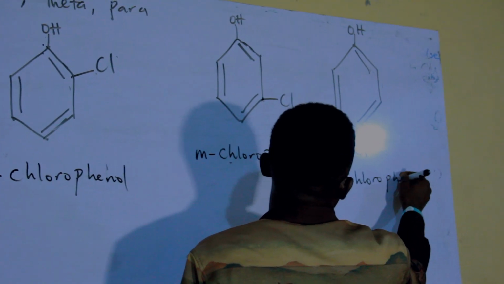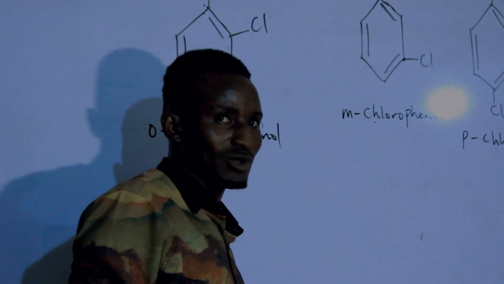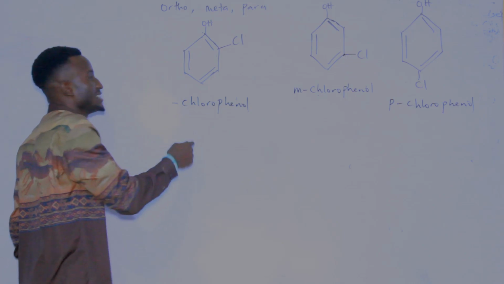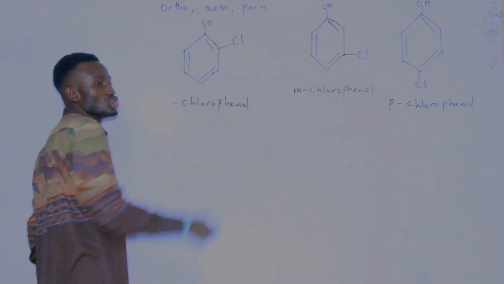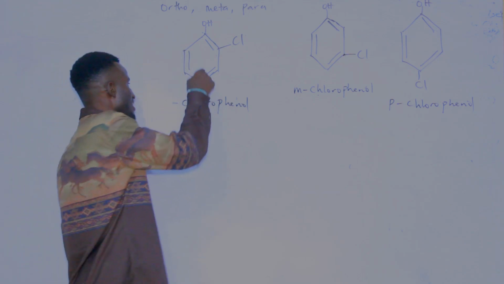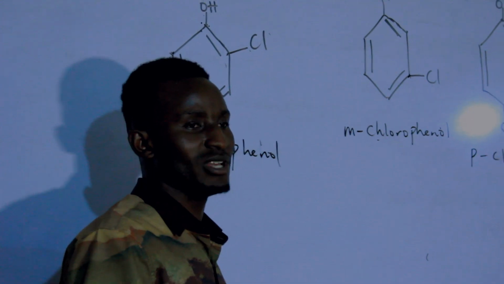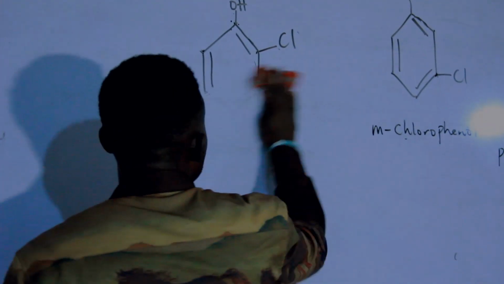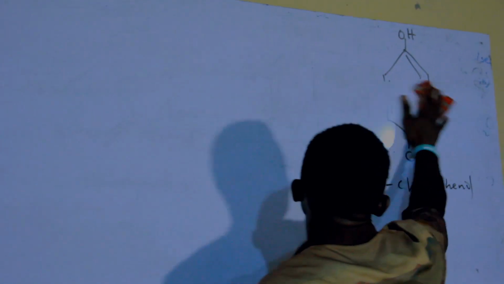m-chlorophenol. Don't forget, the structure of the benzene is a circle, like in circular form. Don't forget that they can change. This chloro here can also become here. That shows that this one as well is also next to the OH here. It can still be called ortho. This one is also next to the ortho here, so it can still be called meta. And the last one here can be called para. So I believe I've been able to explain positional isomerism. Now let us go to functional group isomerism. Now, what is functional group isomerism?